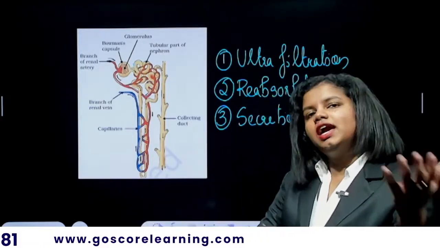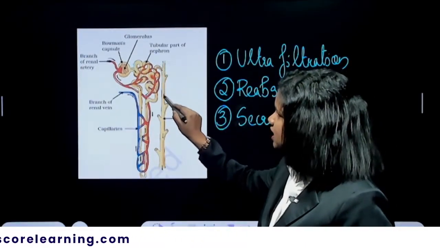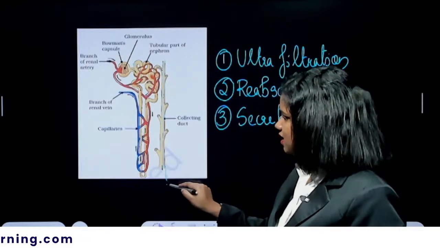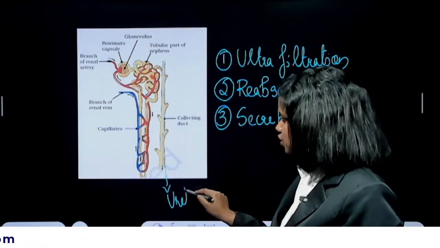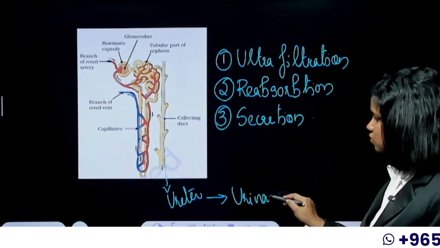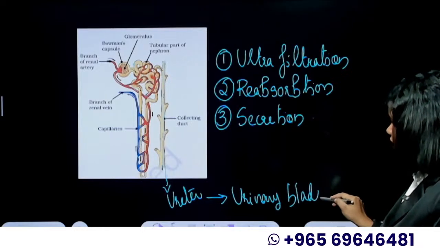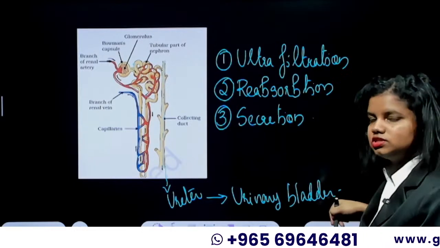That will be again given back to the same tubules, which will be ultimately given to the collecting duct, and the collecting duct gives it to the ureter, and the ureter gives it to the urinary bladder, and through the urethra the urine will be eliminated out. So this is how the entire process happens.